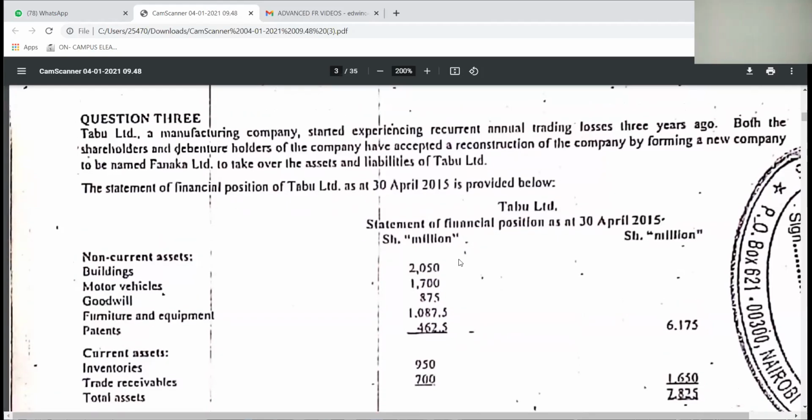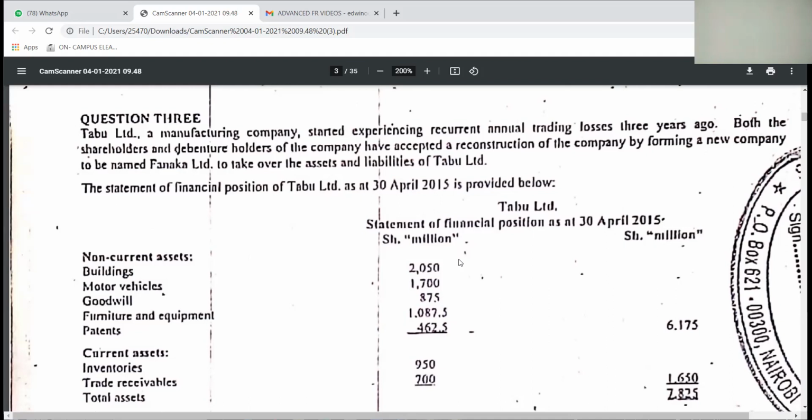In this case, they say that Tabu Limited, a manufacturing company, started experiencing recurrent annual trading losses 3 years ago. Both the shareholders and the debenture holders of the company have accepted a reconstruction of the company by forming a new company to be named Fanaka Limited to take over the assets and liabilities of Tabu Limited.